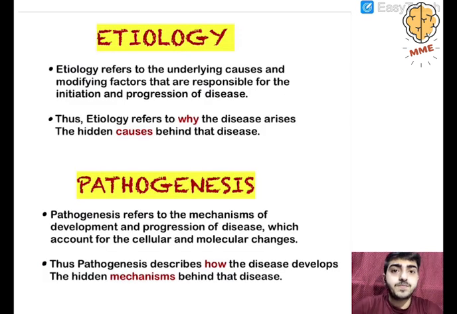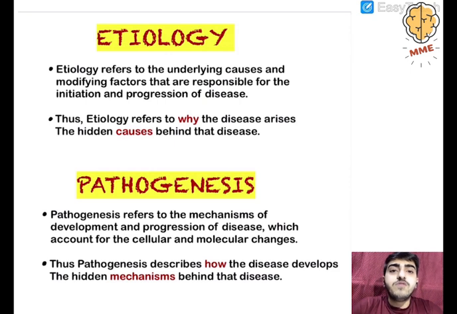Now, look, the whole pathology moves around a single concept. The concept is that it is going to study the cause of the disease, and the disease it causes to the cells, organs and tissues. So what are the effects the disease causes to the cells, tissues and organs? We will look through this. And the effects will then be manifested in the patient as presenting signs and symptoms. So this is the general concept. The whole pathology revolves around this.